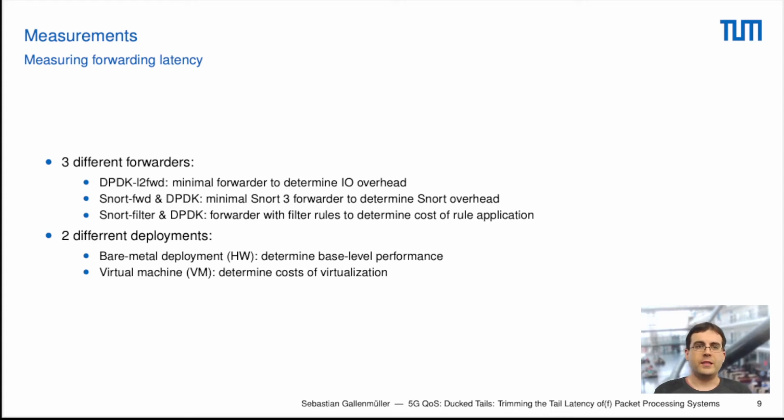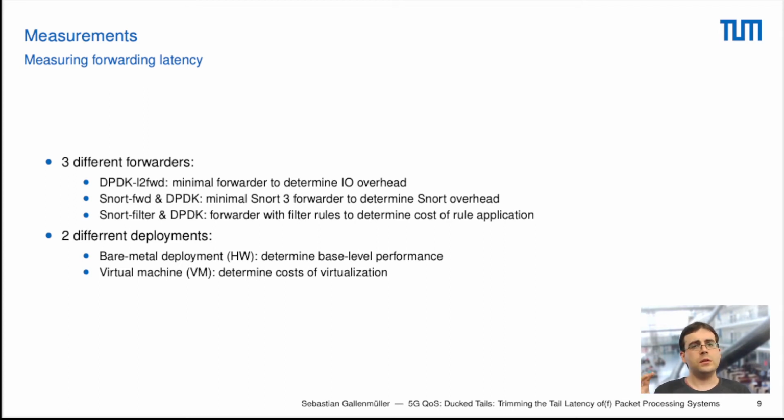Then we create a slightly more complex forwarder by introducing Snort on top of DPDK. This means that DPDK receives the packet, hands it over to Snort, Snort forwards the packet and then sends it out again via DPDK. And to create a more realistic application, in the third step we also activate in this Snort forwarder the community rule set, and this then allows us to determine how costly the actual rule application is.